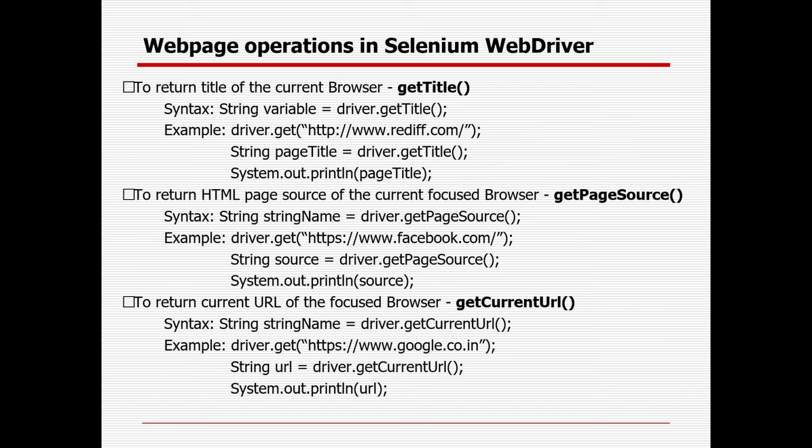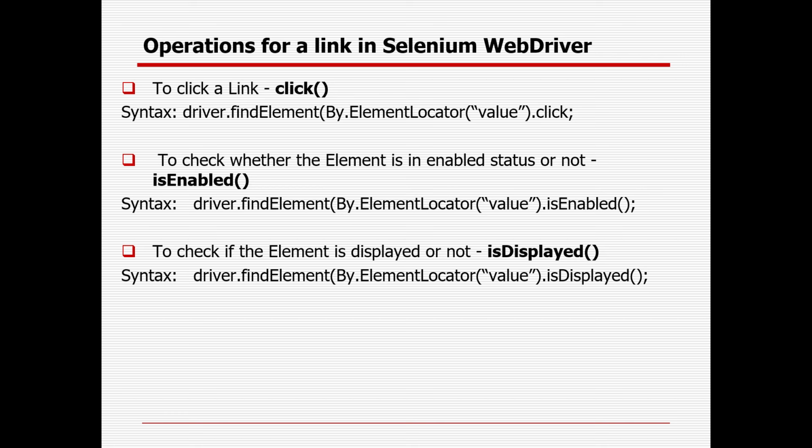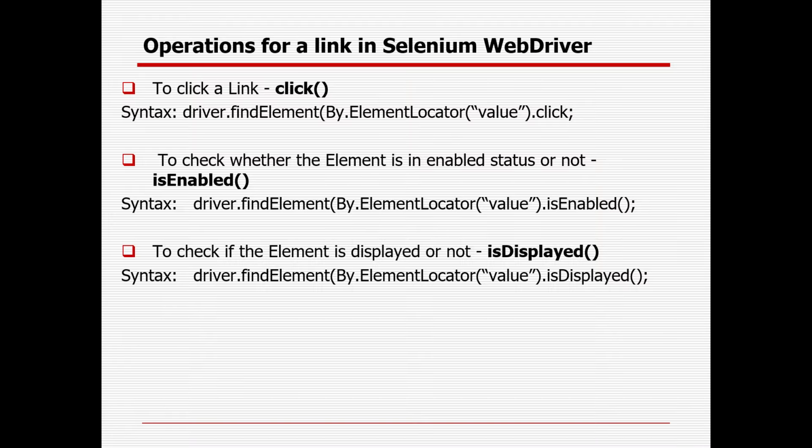So it will be driver dot findElement by the element locator and the corresponding value. Then you can do the operations for the WebEdit box. You can check whether it is displayed, enabled. You can enter the value, clear the value, and get the attribute. Similarly for a link, you can check whether it's enabled, displayed, and also you can click a link or hyperlink.